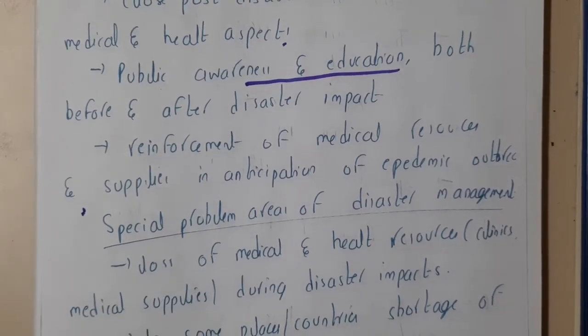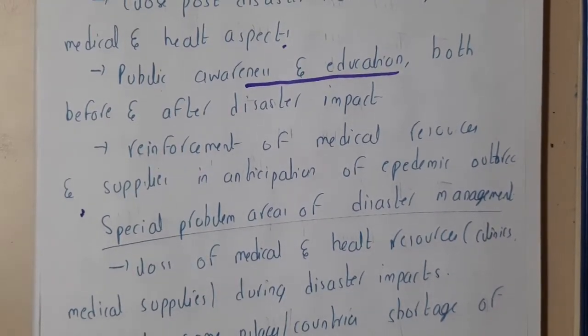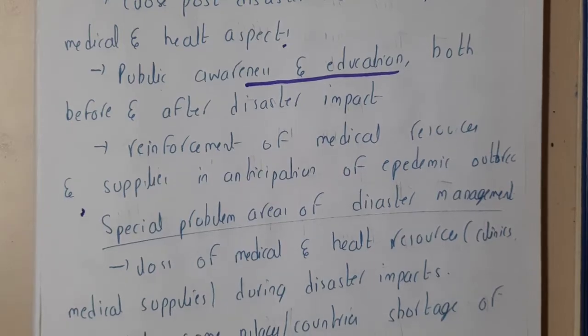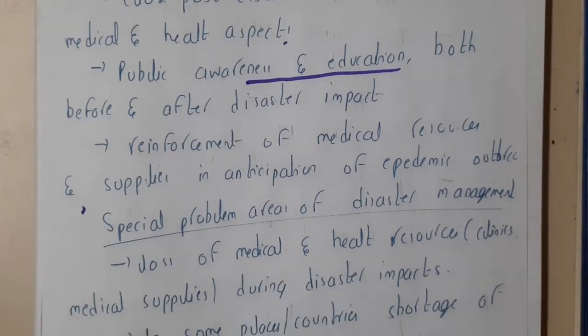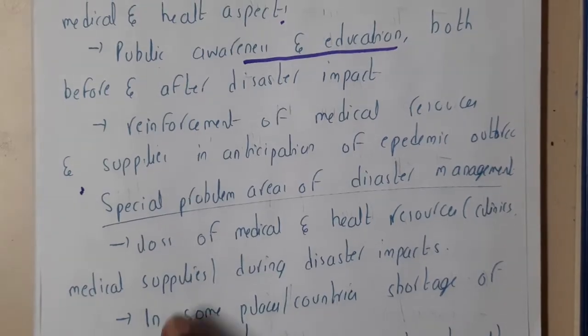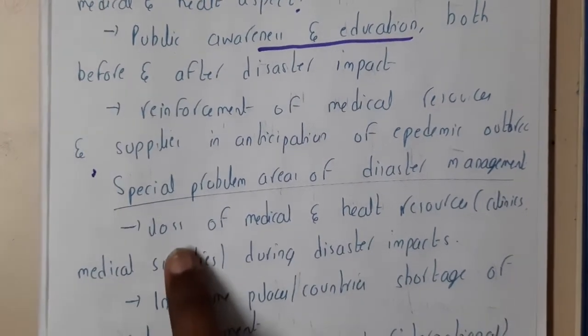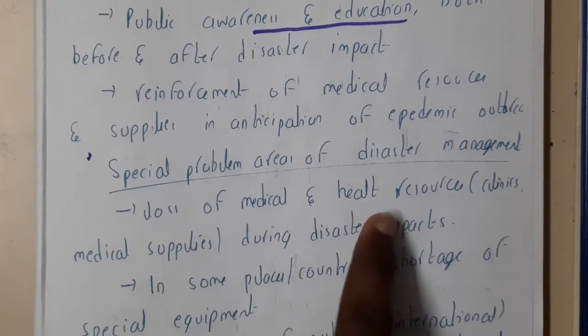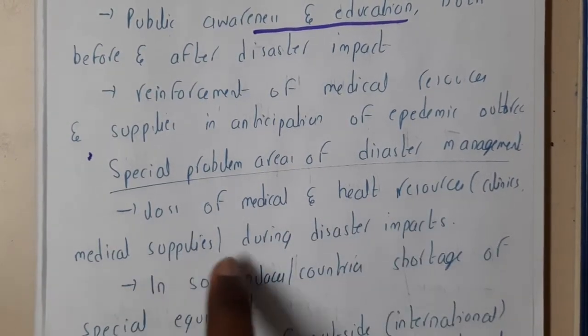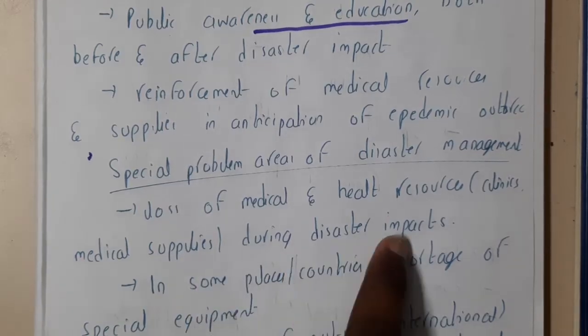Okay, so similarly, even for disaster management, they will be facing some problems, right? So everything will not be going in a smooth way, right? Yes, so there are some problems, so let us discuss them. These come under the special problem areas of disaster management. Okay, loss of medical and health resources, that is nothing but clinics and medical supplies during the disaster impact.